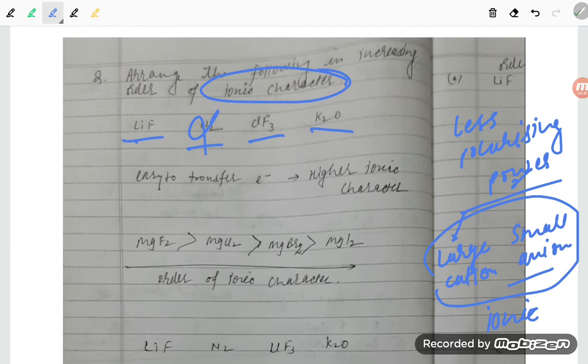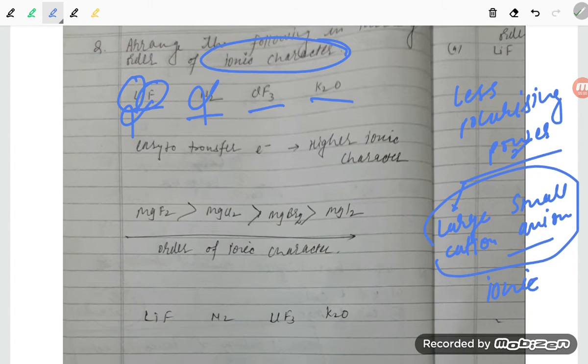N2 is purely a non-metal. In LiF, Li and F are both small, so it is also not possible. If you talk about ClF3, students, Cl is large in size, so the cation is large, but the anion is small.